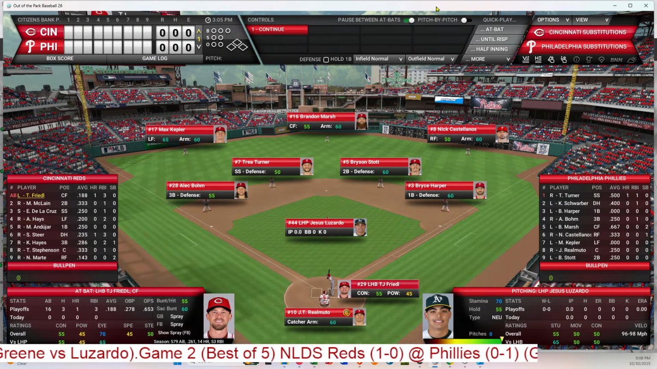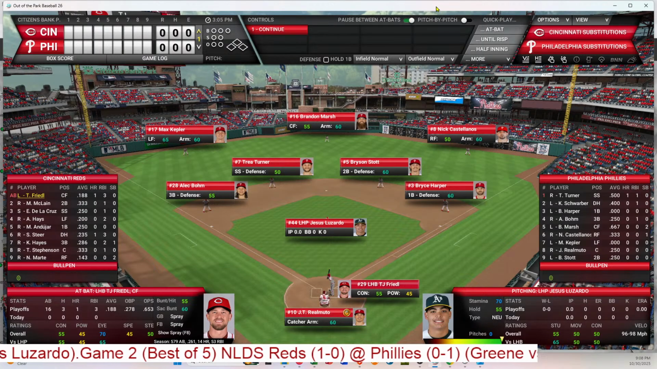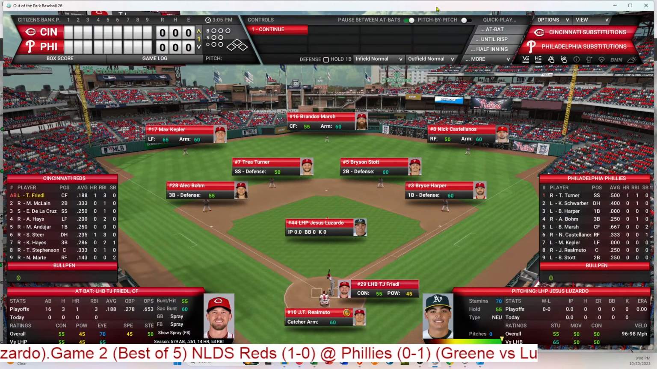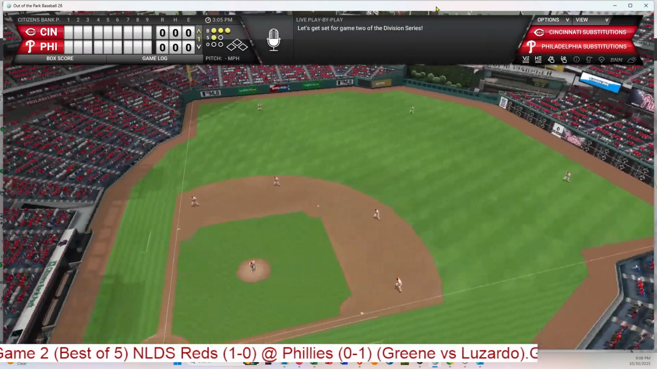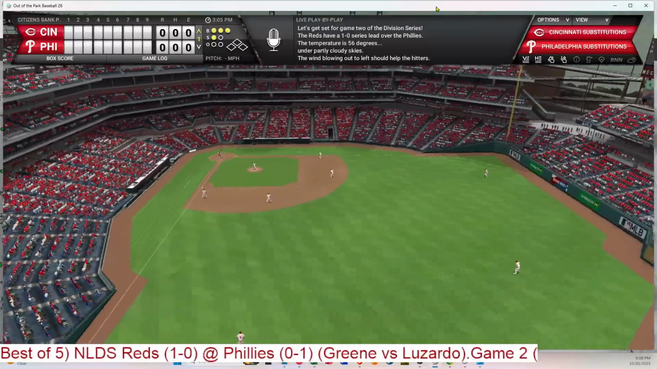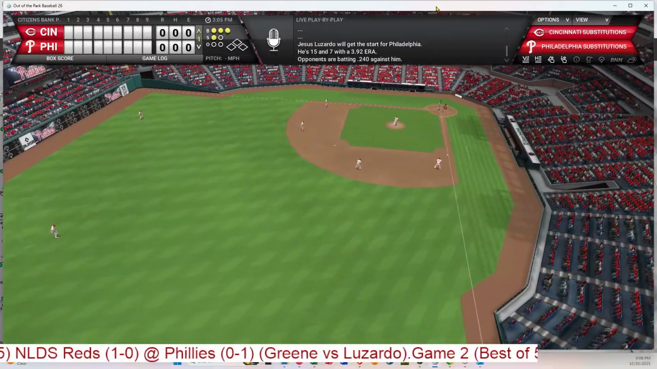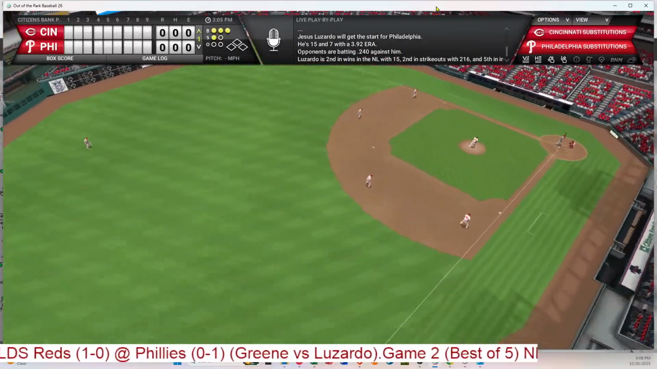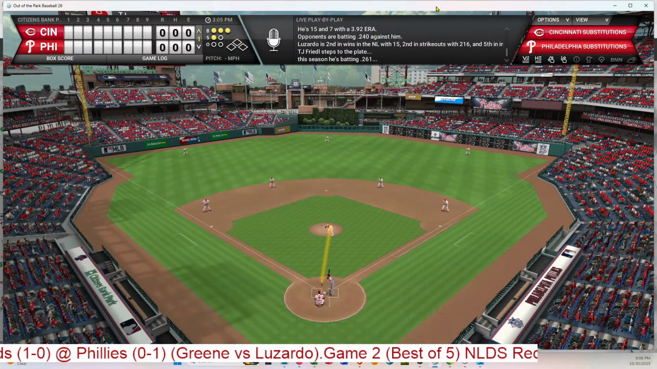And everything's all set. Looks like a nice day for Game 2 as the Phillies try to even this series before heading to Cincinnati for Game 3. We fly in on a 3-1 pitch from Luzardo to start this game. I gotta find my pencil. There it is. We'll see what Luzardo has in store for us in this game.